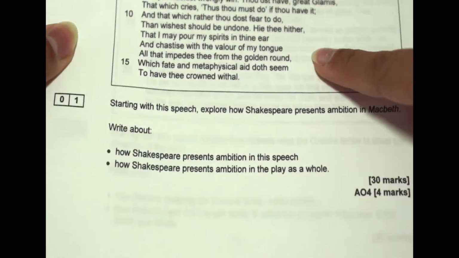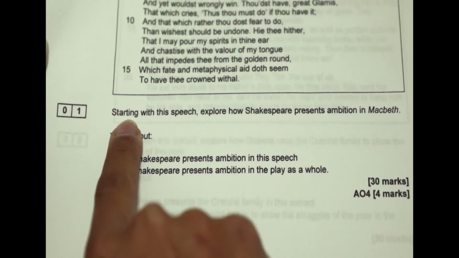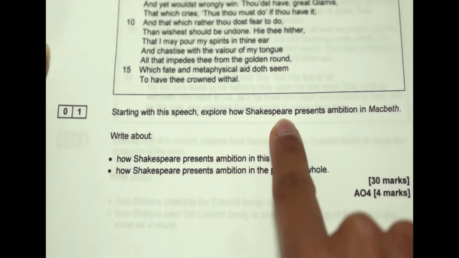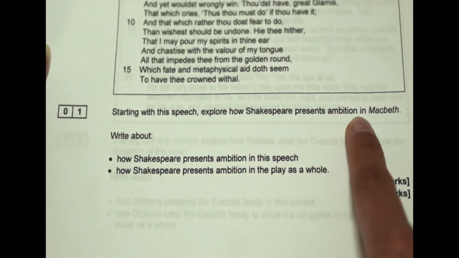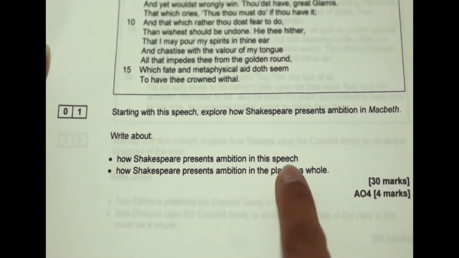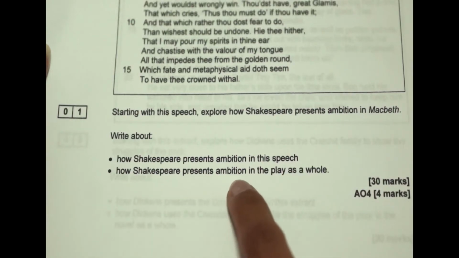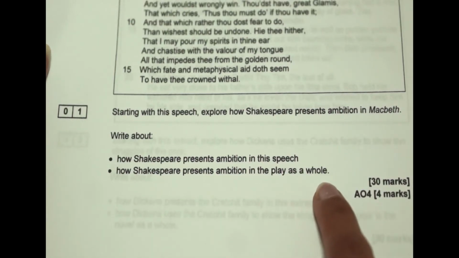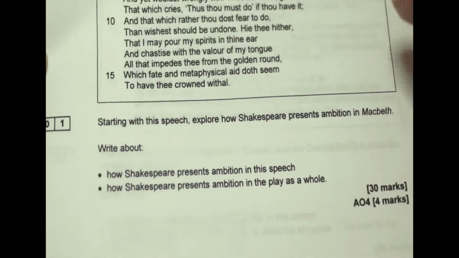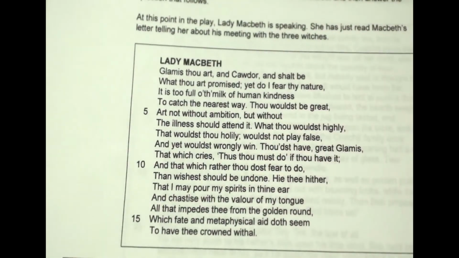We're going to come back to the extract. Let's look at what the actual question is. It says, starting with this speech, explore how Shakespeare presents ambition in Macbeth. Write about how Shakespeare presents ambition in this speech, and how Shakespeare presents ambition in the play as a whole. So here we've got an extract question. This is question 1 of the paper.